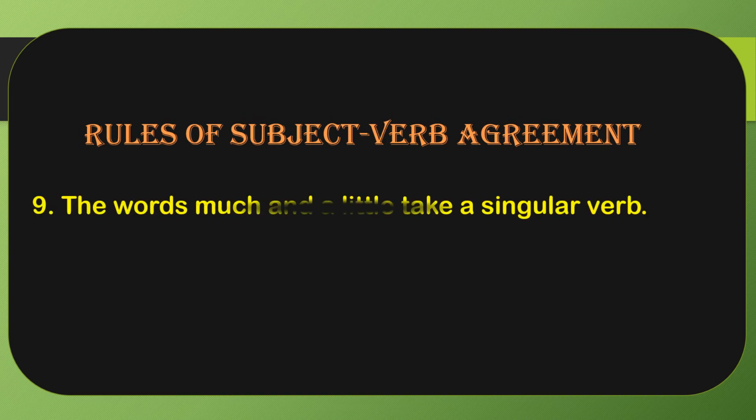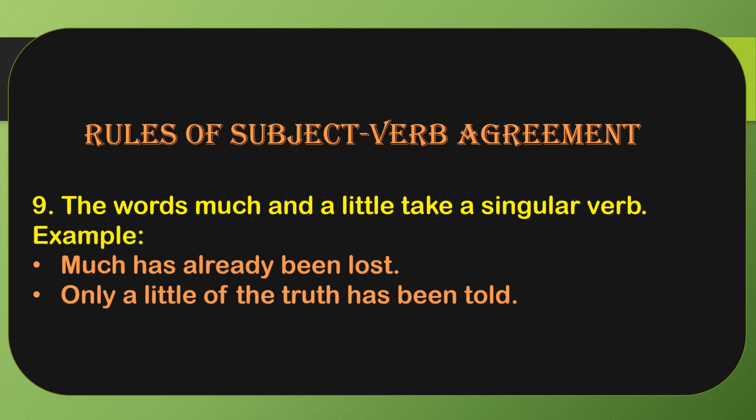Next rule is number 9. The words much and a little take a singular verb. Whenever we use the word much or a little, we take a singular verb. For example, much has already been lost. Has is a singular verb, right? So with much we are using the singular verb has. Only a little of the truth has been told. So with a little we are using the singular verb has.